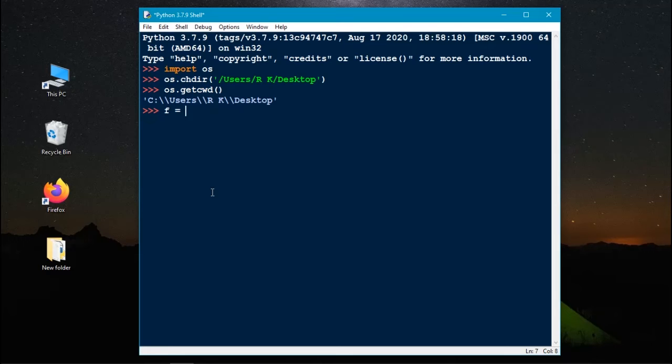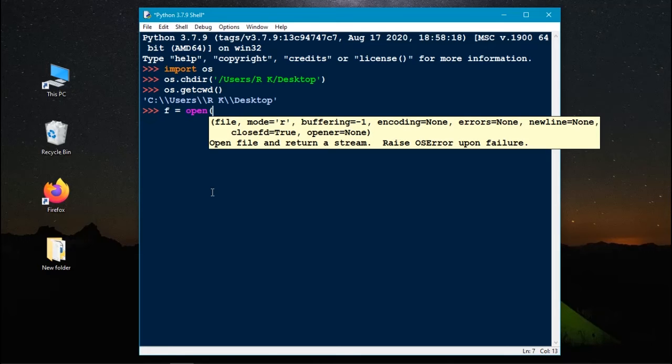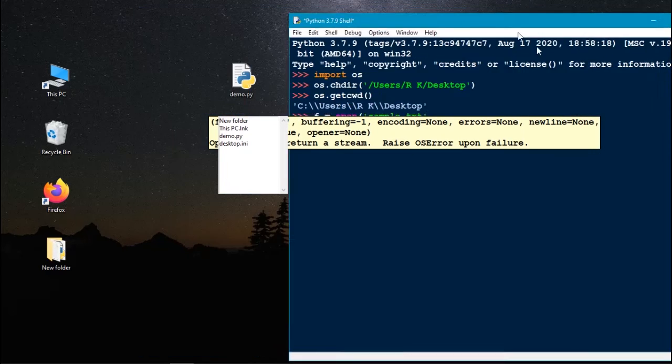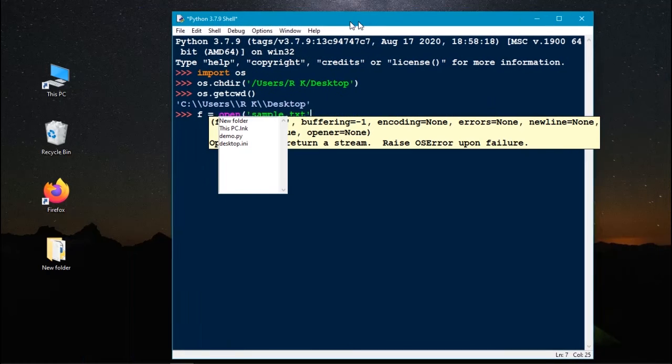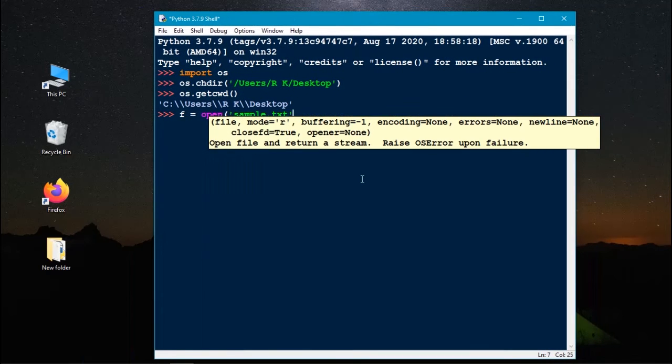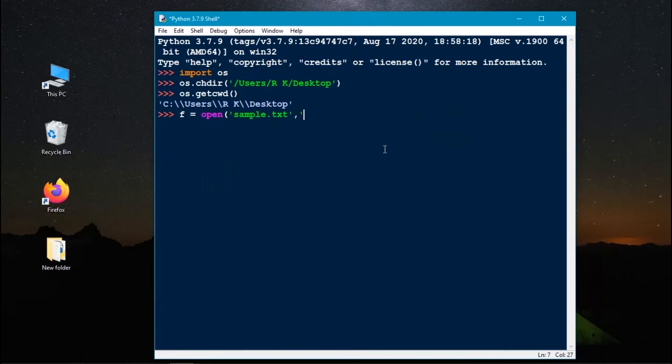Now I'm opening a text file named sample.txt. Here you can see I don't have any file named sample.txt, so I need to create it. If I use the W here with the file name, it means I need to open the file as writable. By using writable format, if the file does not exist, the file will be created. If the file exists already, the content in the file will be deleted and it will start as new.